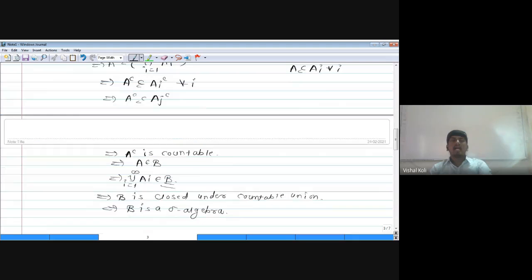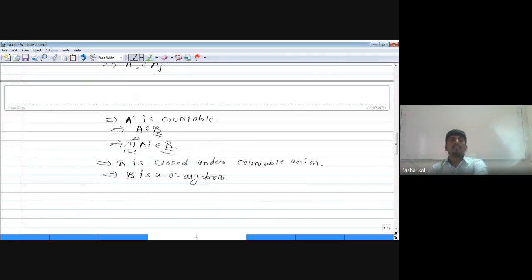As A complement is countable, then by definition of this curly B, A is a member of this curly B. But A is nothing but the union over i running from 1 to infinity of A_i, and this is a member of curly B, which implies curly B is closed under countable union, and from this curly B is a sigma algebra.